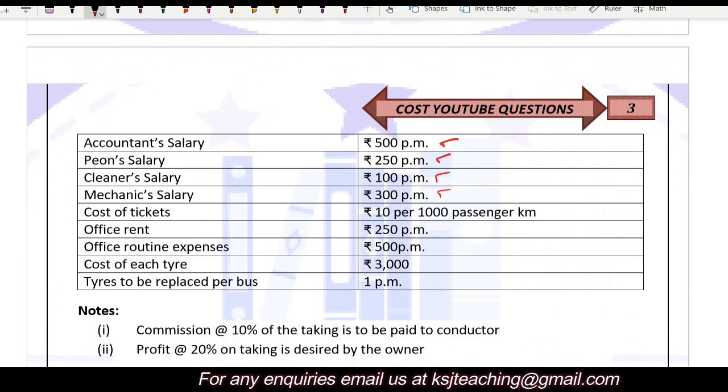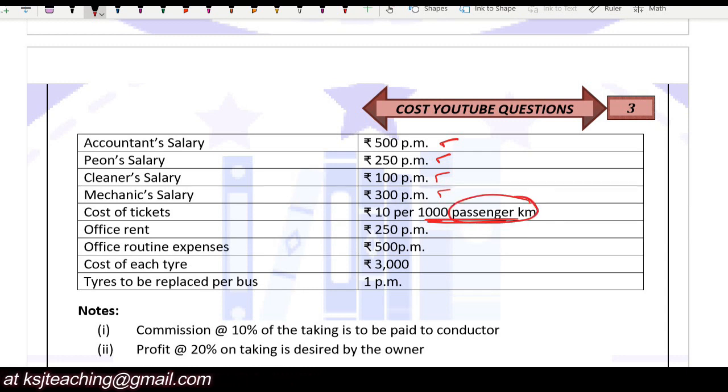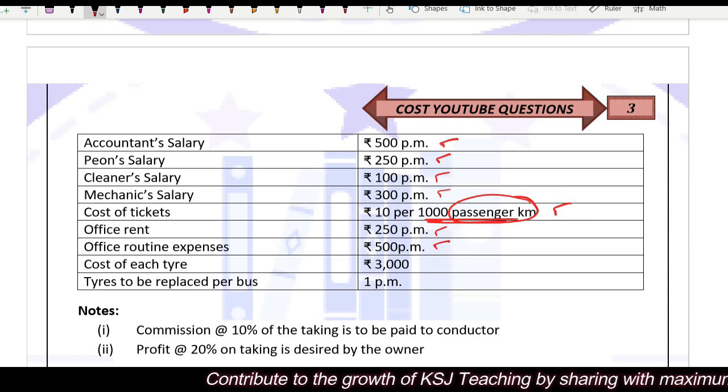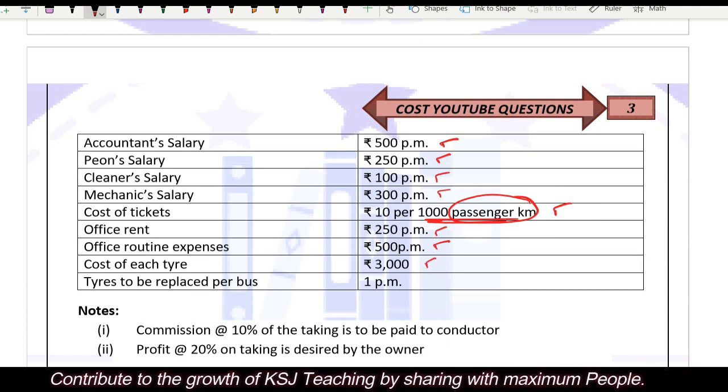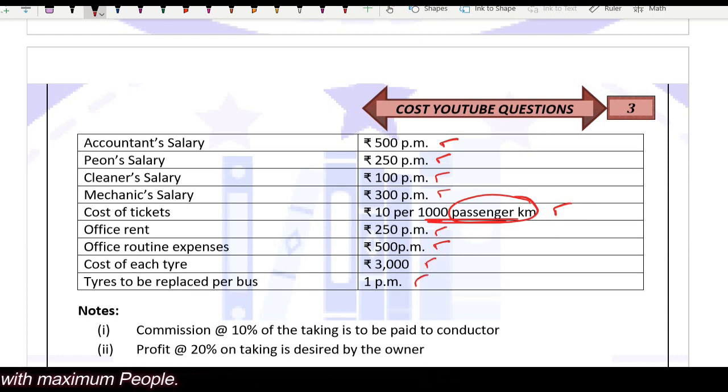Cost of tickets. Cost of tickets is rupees 10 per 1000 passenger kilometer. Be careful, 1000 passenger kilometer, right? Okay, sir. Office rent 250. Office routine expenses 500. Cost of each tire is rupees 3000. Tires to be replaced per bus, one per month, right? Every month, one tire is to be replaced. Okay, and the cost of each tire is 3000 rupees.